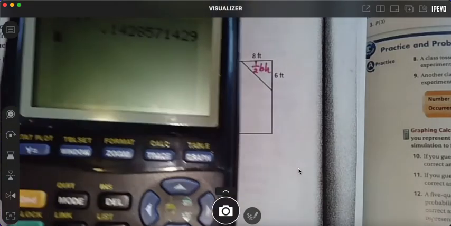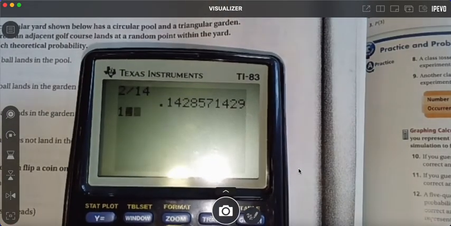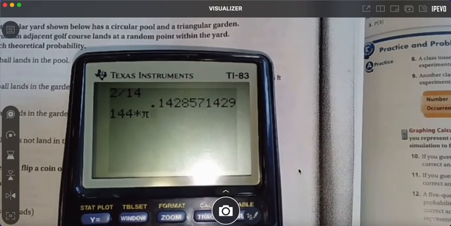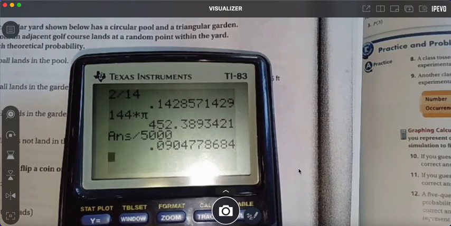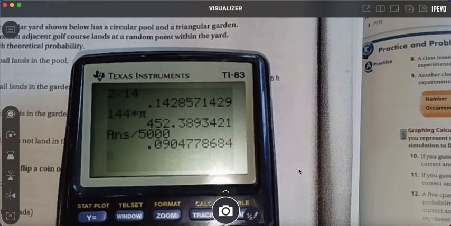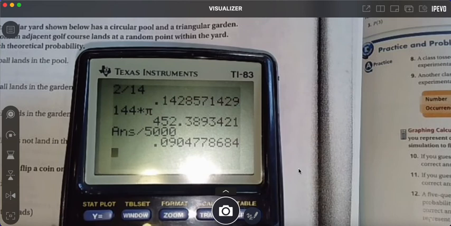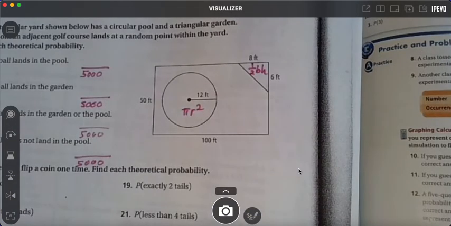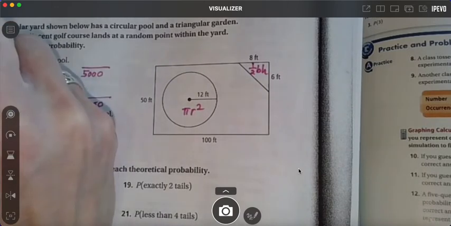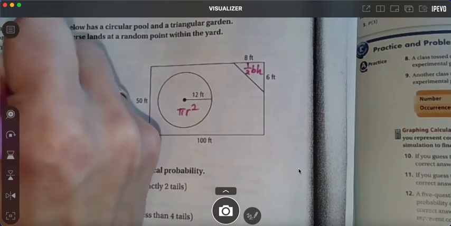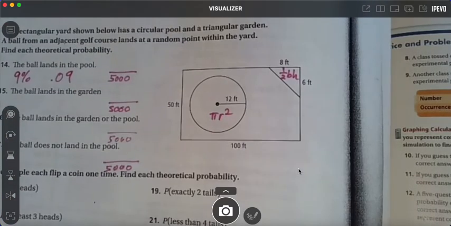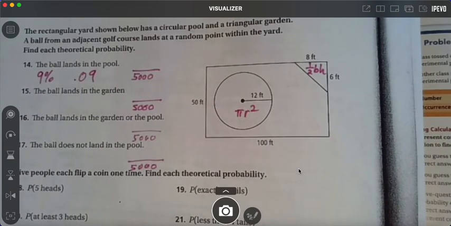So on mine, I would do 12 squared, which is 144, times pi divided by 5,000. Okay, so that is what percent chance, y'all? 0.09, which is 9%, which is what I would get. So I would end up putting, what's the theoretical probability? 9%. Or you could put 0.09. Okay, is that making sense? Yes, no?